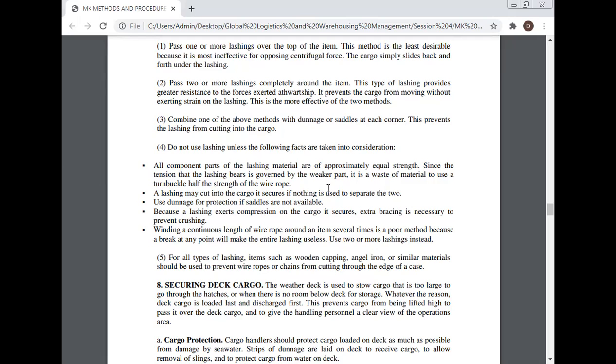Winding a continuous length of wire rope around an item several times is a poor method because a break at any point will make the entire lacing useless. Use two or more lacings instead. For all types of lacing, items such as wooden capping, angle iron, or similar material should be used to prevent the wire ropes or chain from cutting through the edge of the case.